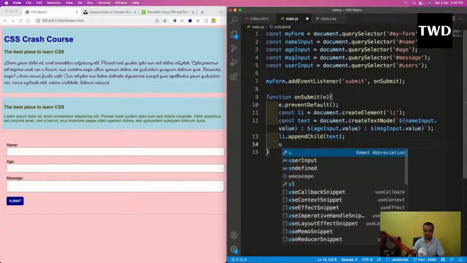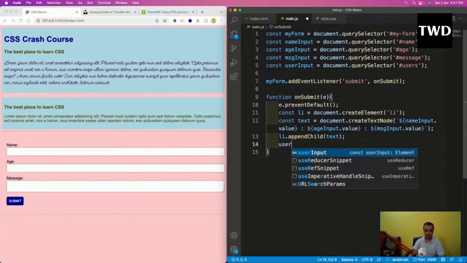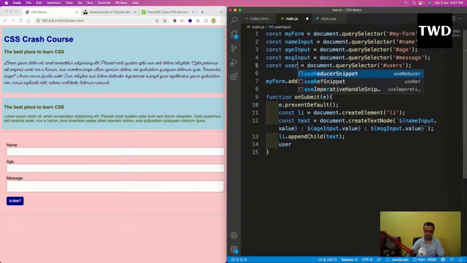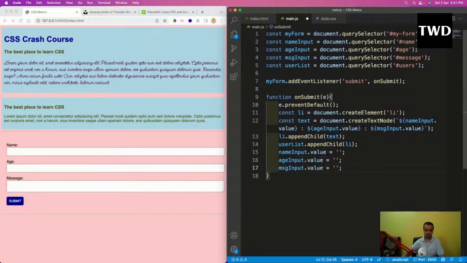Then in this user input, it should not be user input, it should be user list. Actually, we are not taking something from the user list. I'm going to do user list dot append child ally, and I have to clear these fields also after this h and input.